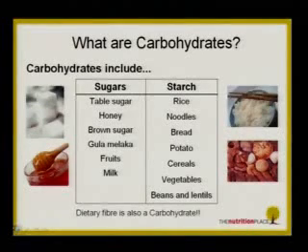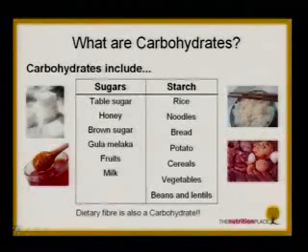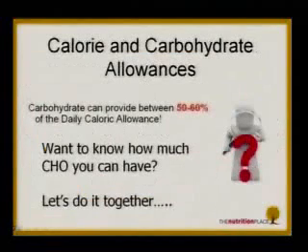Even vegetables, okay, your carrots, your chai sam, kai lan also have some carbohydrates. Beans and lentils, your red bean soup, your green bean soup, even if you don't add sugar, they also have carbohydrates. So you need to know how much you are allowed to have every day. So how much? In general, the recommendation is carbohydrates can provide between 50 to 60% of your total calorie or energy intake. No more than that, no more than 60%. That's it, maximum, okay?